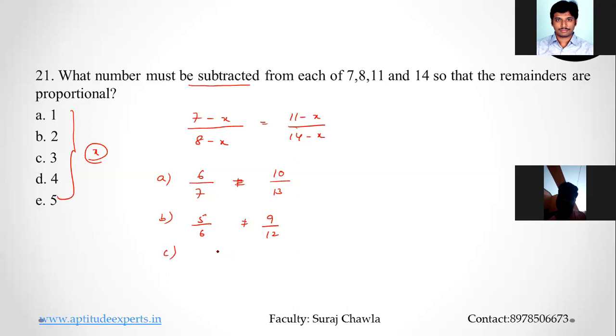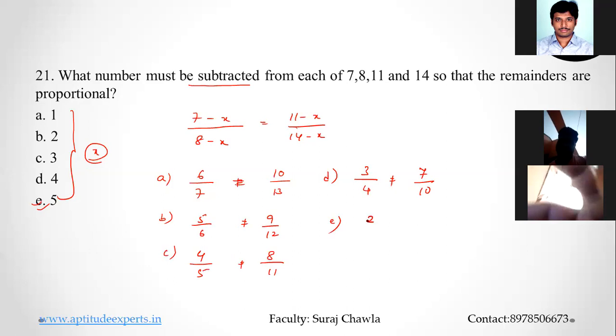Option C, 7 minus 3 is 4, 8 minus 3 is 5 and I have 11 minus 3 is 8, 14 minus 3 is 11. Again these two are not equal. Option D, 7 minus 4 is 3, 8 minus 4 is 4, 11 minus 4 is 7 and 14 minus 4 is 10. Again these two are not equal. So by default my answer is going to be option E. Let's cross check. 7 minus 5 is 2, 8 minus 5 is 3, 11 minus 5 is 6 and 14 minus 5 is 9. So 2 by 3 is going to be your answer.